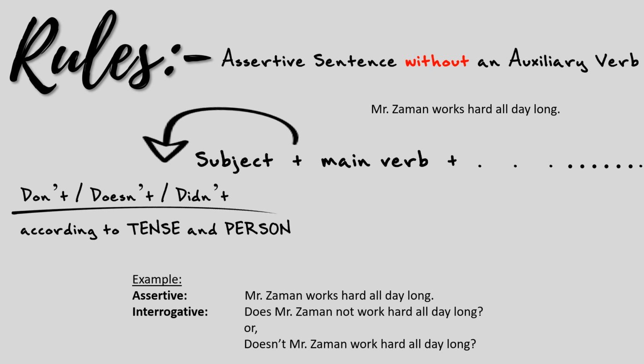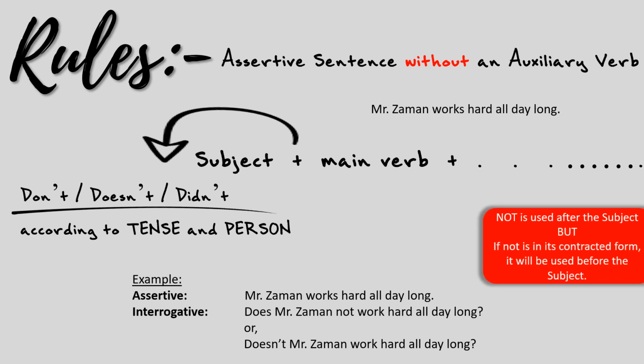The difference between the two answers is that there is a tip for you. While using not in a sentence, we generally use it after the subject. But if you want to use it in its contracted form, you must use it in front of the subject, with the auxiliary verb in its short form. So you need to remember this.